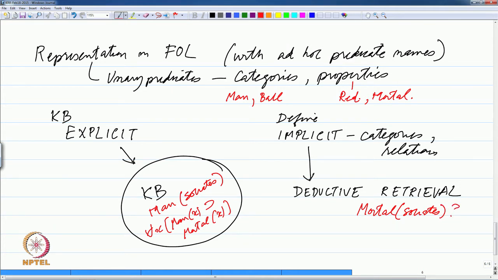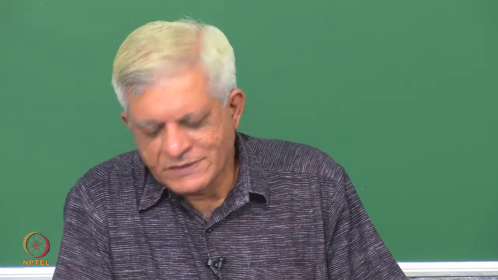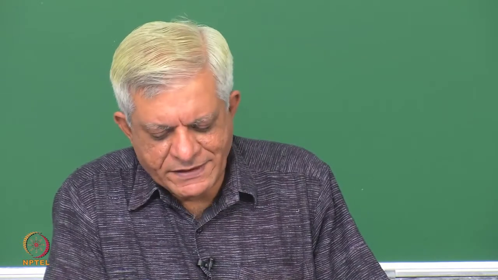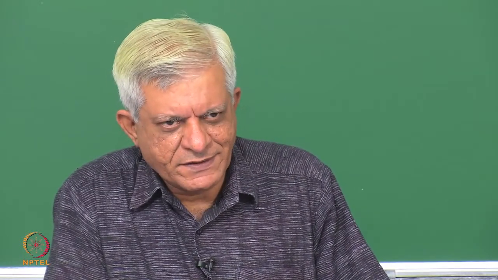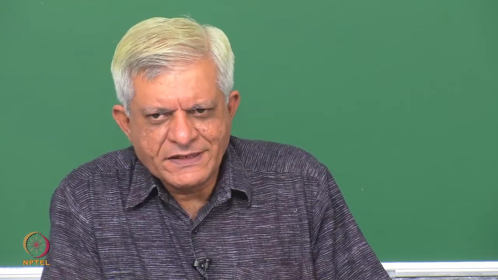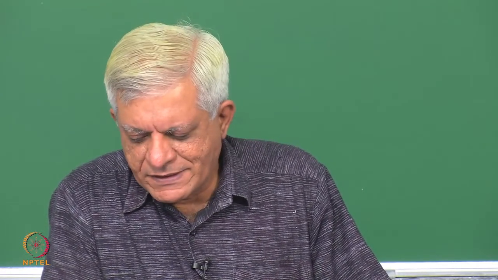But to retrieve the answer to that, we may need to do some deduction on the way, and that is why it is called deductive retrieval. So, we may need to apply modus ponens and say that okay, since all men are mortal and Socrates is a man, yes, Socrates is mortal. So, this is an implicit fact, it is not stated explicitly. All that is stated explicitly is that Socrates is a man and all men are mortal, and we want to build systems which allow you to do deductive retrieval essentially.